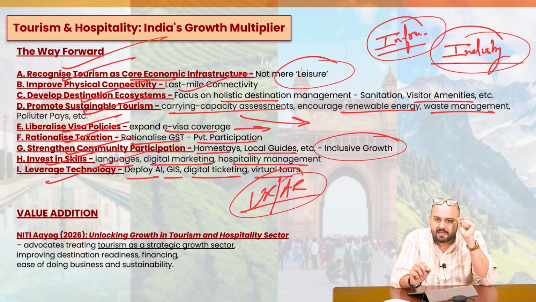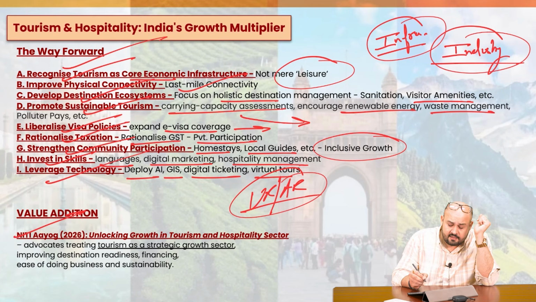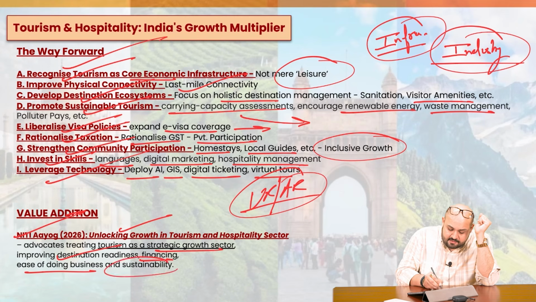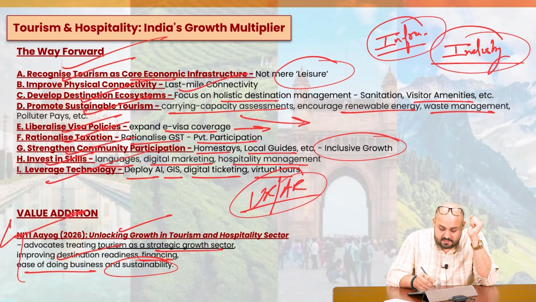There is also one more value addition, which is the NITI Aayog report of 2026, on the topic of unlocking growth in the tourism and hospitality sector. It says that tourism should be treated as a strategic growth sector, improving destination readiness, financing, ease of doing business, and sustainability. So this can also be mentioned in the answer.